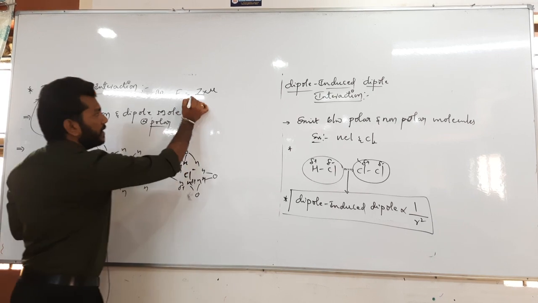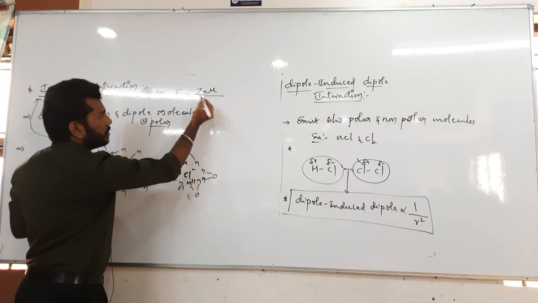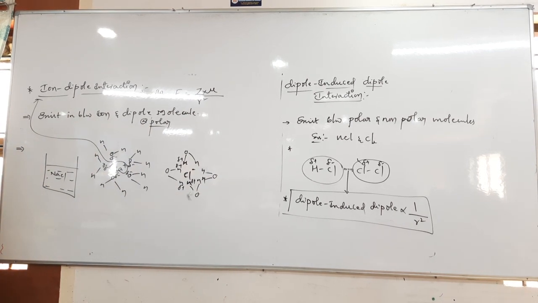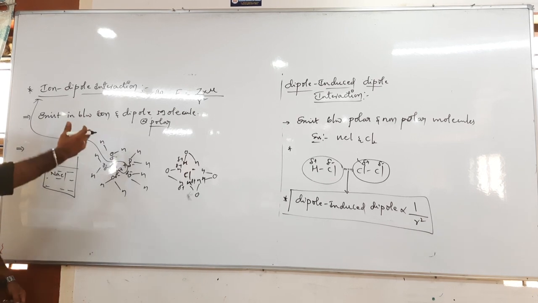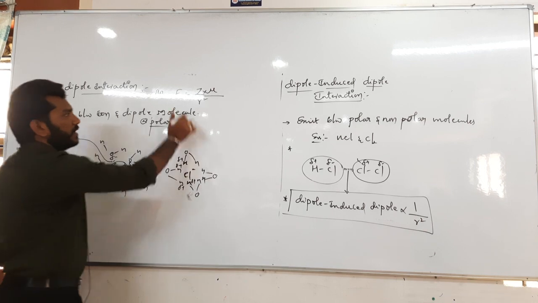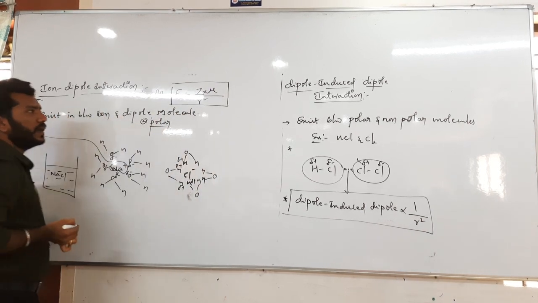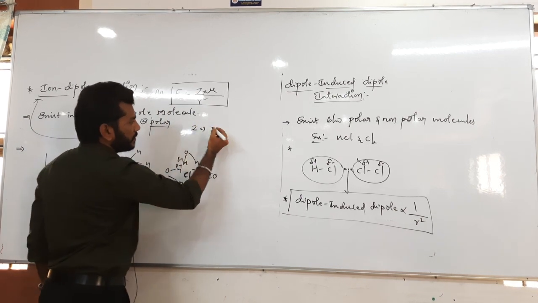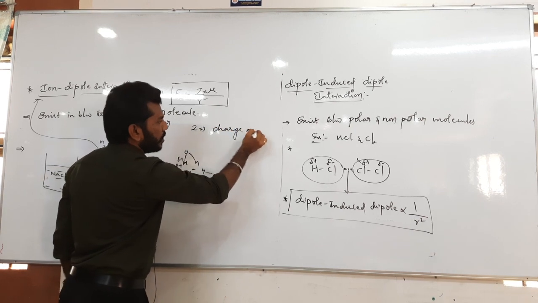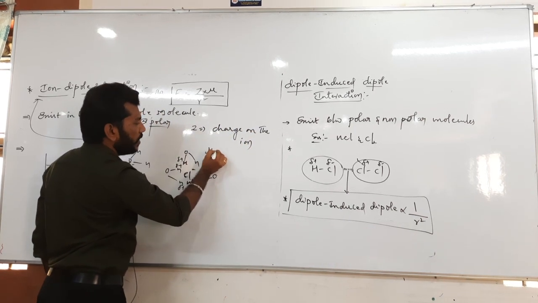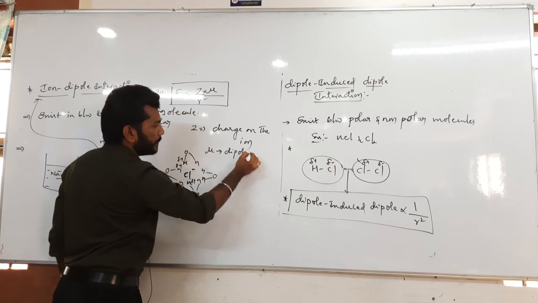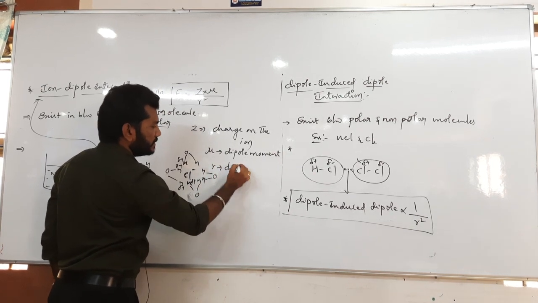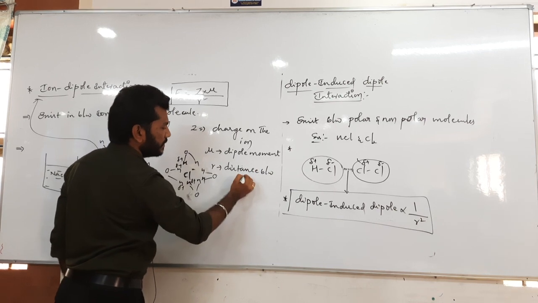It also depends on the inverse square of R, where R is the distance between the ion and the polar molecule. So it is Z mu divided by R square, where Z is the charge on the ion, mu is the dipole moment, and R is the distance between the species.